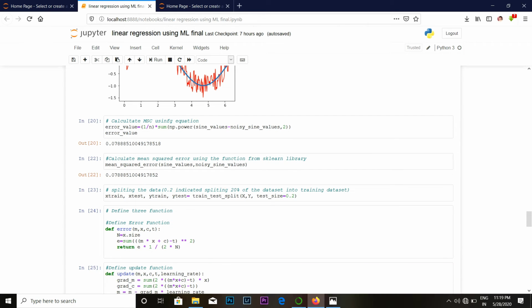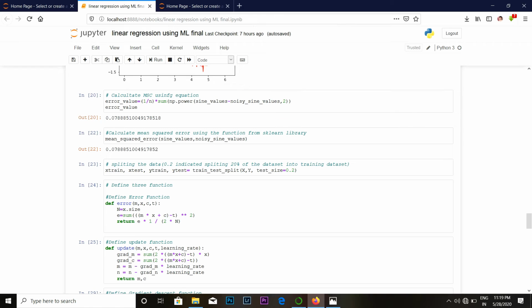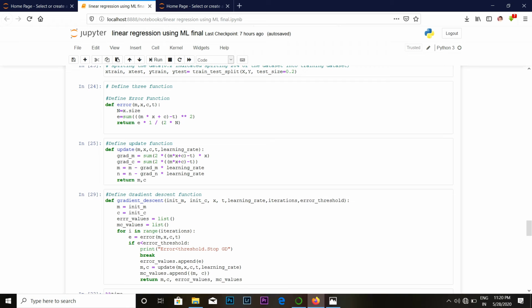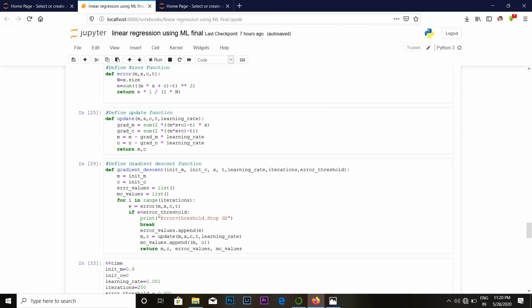Now splitting of the data. We split the data into training and testing data. The test data is kept aside and does not change during the training process. Now here we define three functions, that is the error function, update function, and gradient descent function. The error function can be defined as E is equal to the sum of (mx plus c minus d) squared. The update function is explained as the gradient of m and gradient of c, and from that we find m and c by using the learning rate. Now in this project we are using the gradient descent function.